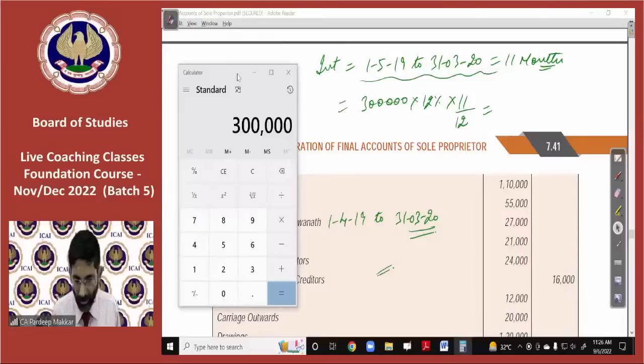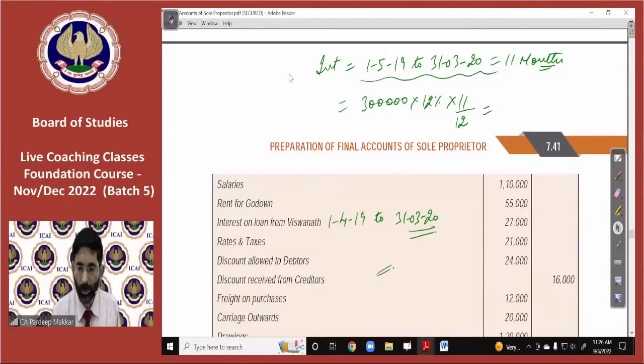Fast, get it. You people also calculate, that will be better. It should be 33,000. So the amount is 33,000.